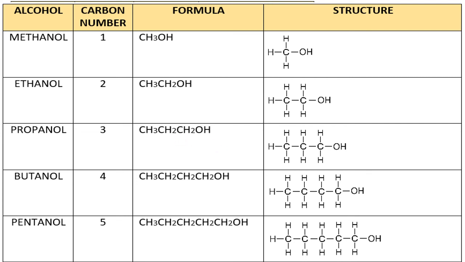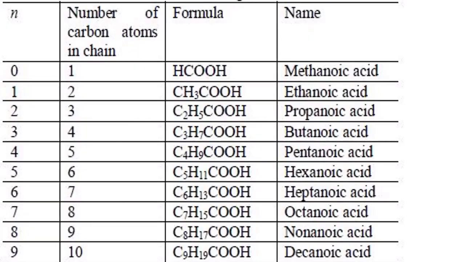Now we'll go to the second homologous series. Next, this is the homologous series of carboxylic acids: methanoic, ethanoic, propanoic, butanoic, pentanoic, hexanoic, heptanoic, octanoic, nonanoic, and decanoic. So first 10 I have taken. First 4 are there already in 10th class. So for the remaining, please check the formula. Okay, check whether they differ by CH2, just to check it.